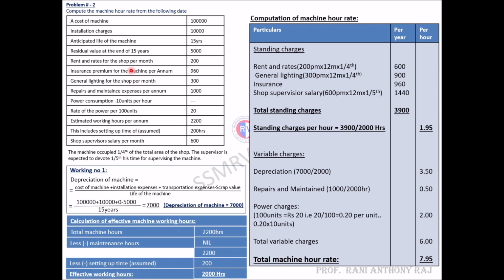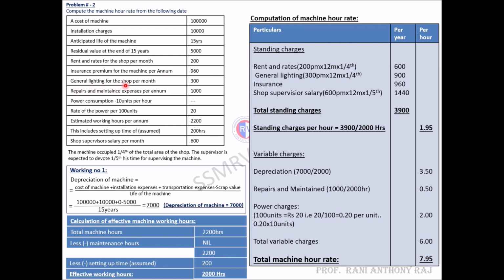This is the second problem which I have taken. Compute the machine hour rate from the following data. Cost of machine, installation charges, anticipated life of machine is 15 years. Residual value is nothing but scrap value. Rent and rates for the shop per month. When it is specified per month, we need to convert it into years, and after converting into years, we need to calculate the amount. Next is insurance premium for machine per annum. It has been given per annum, no need to calculate.